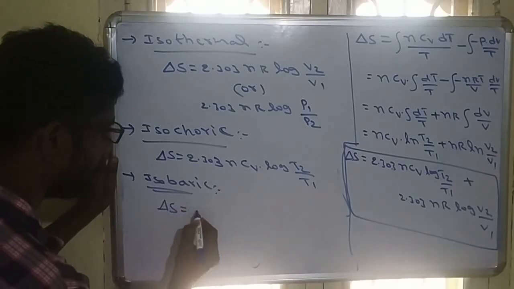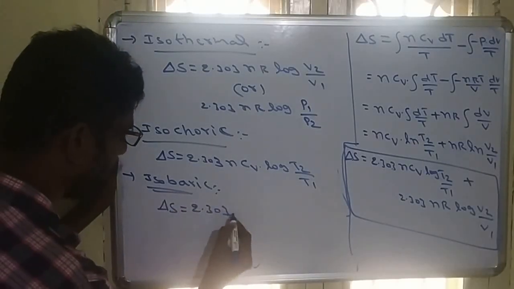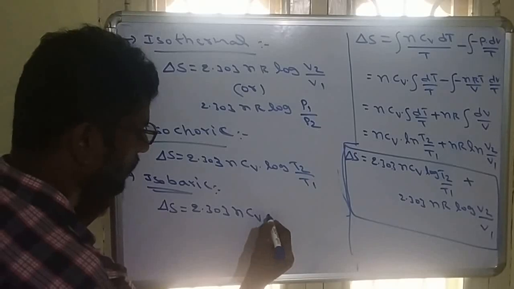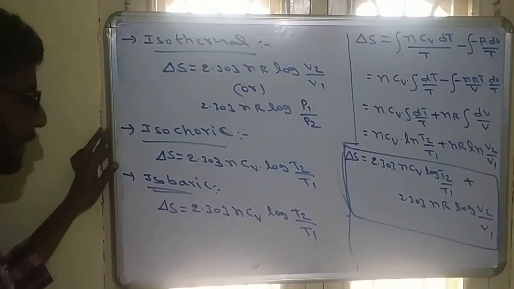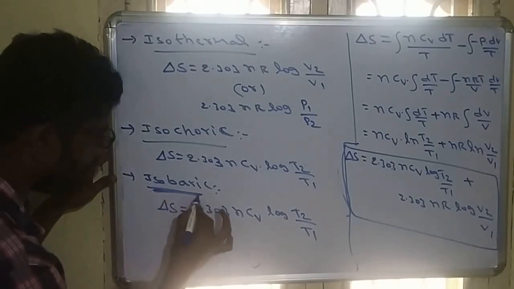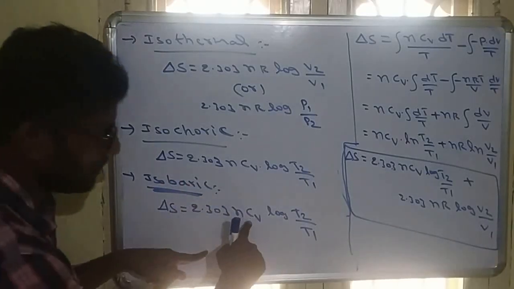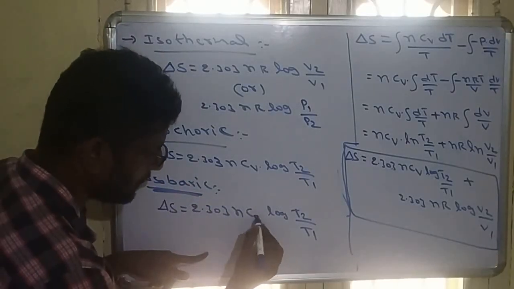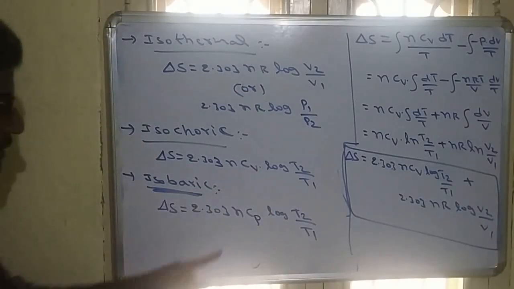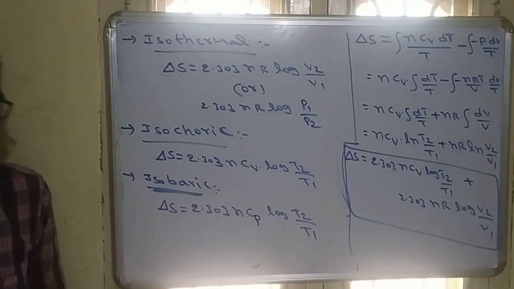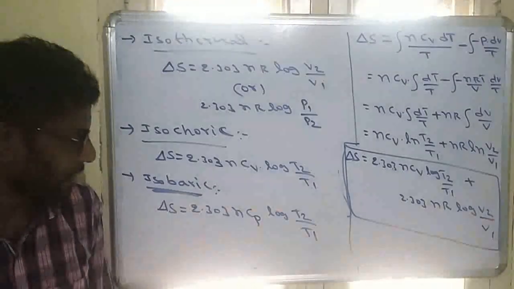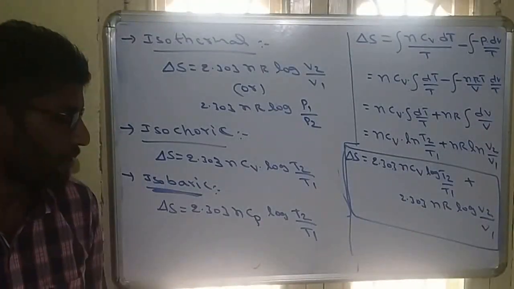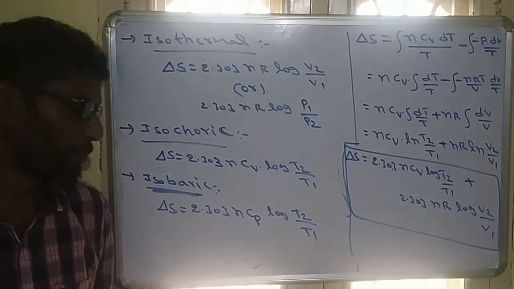Delta S is equal to 2.303 nCv into log T2 by T1. But remember, when pressure is constant, this Cv we have to take as Cp, because Cp is the heat at constant pressure. We are taking at constant pressure, so Cv we are writing as Cp. This is the formula: 2.303 nCp into log T2 by T1.